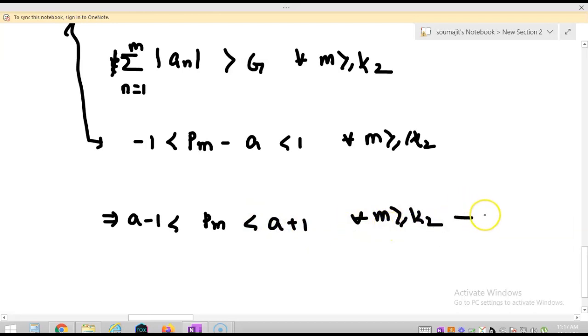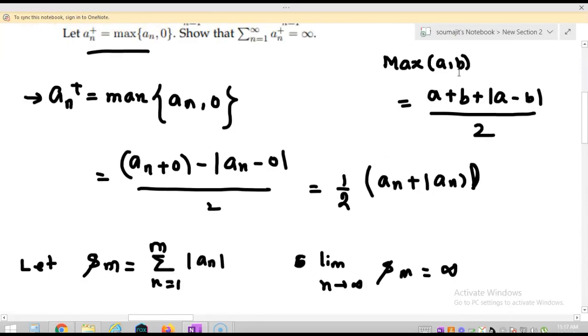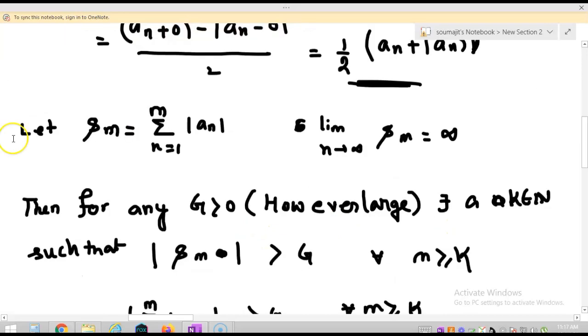So this is our number 2, this is our number 1. Now I have to show this diverges to infinity, right? So let us start with the sequence of partial sums of this a_n.